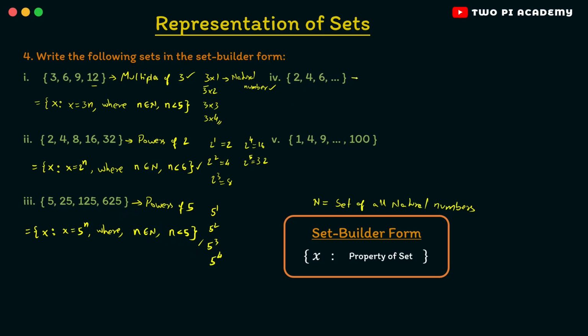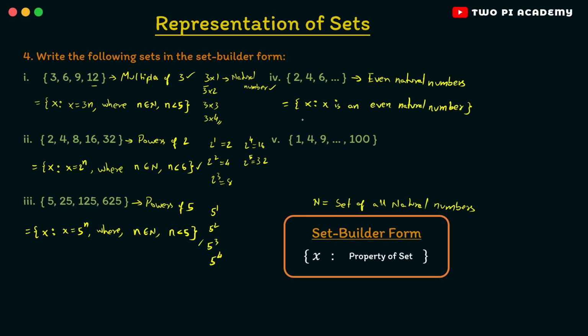And now the fourth one, we have 2, 4, 6 and so on. Clearly these are even natural numbers, right? So you can write this simply as the set of all x such that x is an even natural number.